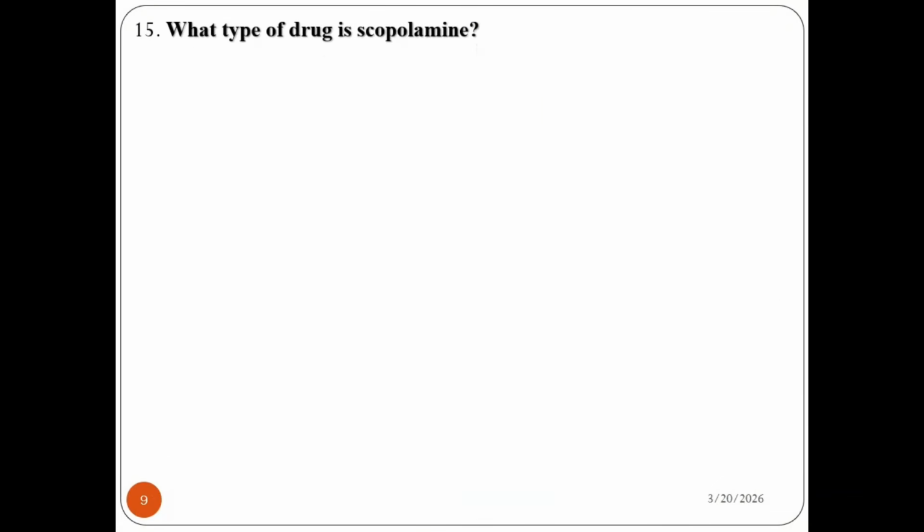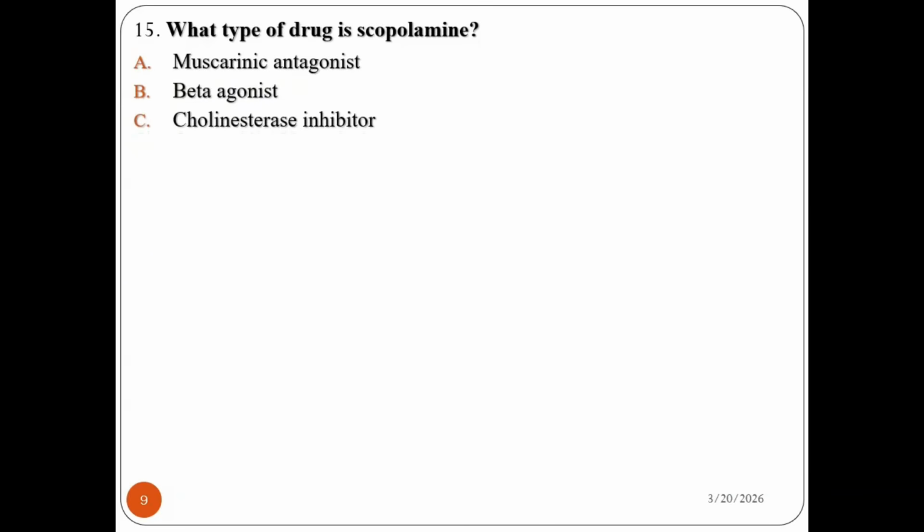Question number 15. What type of drug is scopolamine? A. Muscarinic antagonist. B. Beta agonist. C. Cholinesterase inhibitor. D. Alpha agonist. Still we are asking about the alkaloid scopolamine. Scopolamine can be classified under which category? Is it a muscarinic antagonist, or a cholinesterase inhibitor, or an alpha or beta agonist? Is it an adrenergic agonist or antagonist, or an acetylcholine receptor agonist or antagonist?